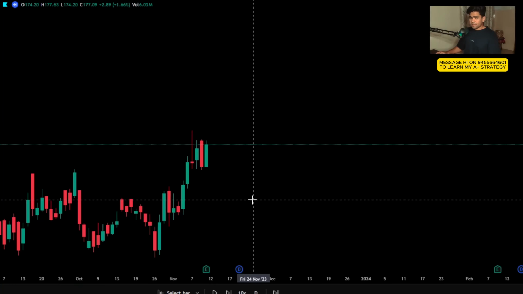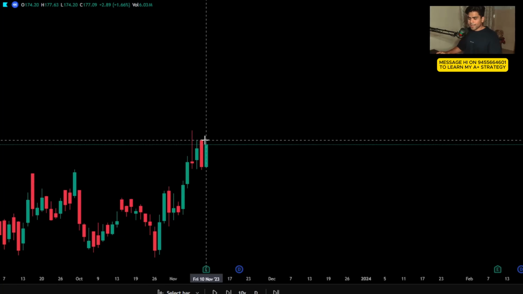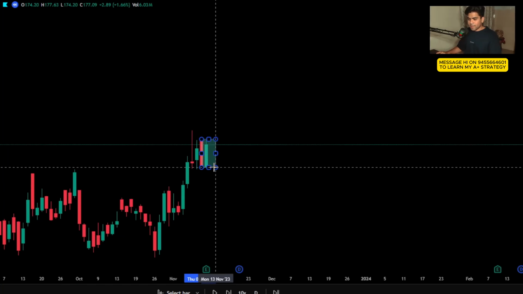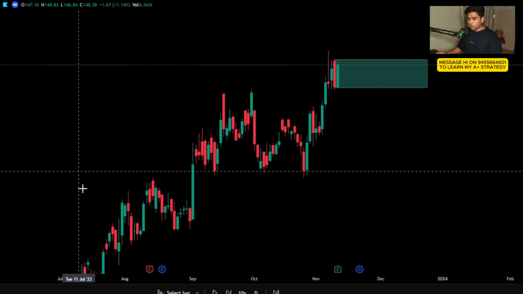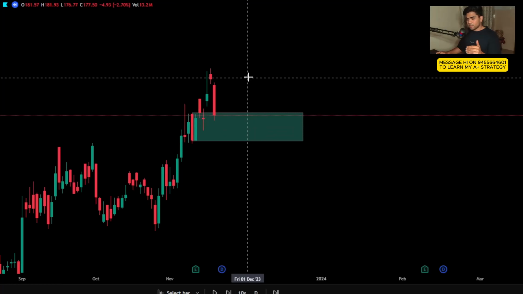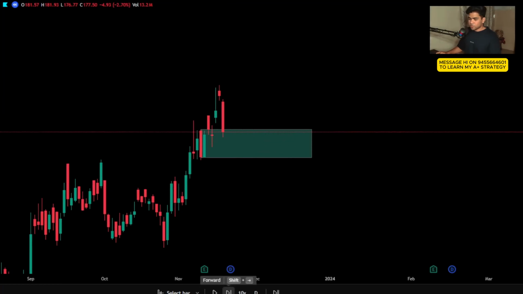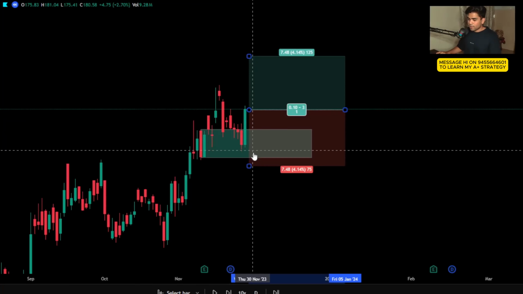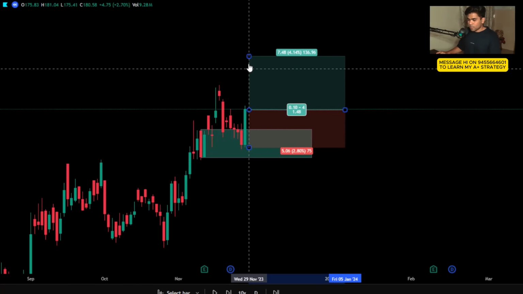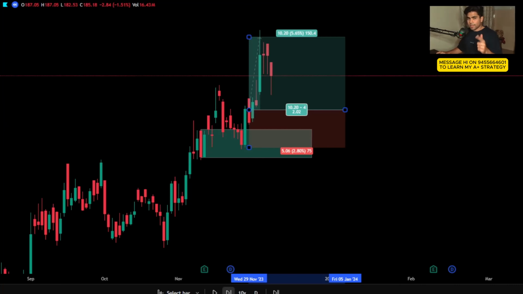Okay, so sometimes I'm seeing that there are no volatile candles, just a simple candle. Still, I'm going to mark the high and the low and going to mark the zone. The overall bias is bullish in nature. There is an upside momentum and now the market is retracing. That's good. You want a green candle at this area. That's a good green candle. I'm going to make my entry around that area and you will keep a stop loss below this. We'll go for 1:2, hitting our target in this one.